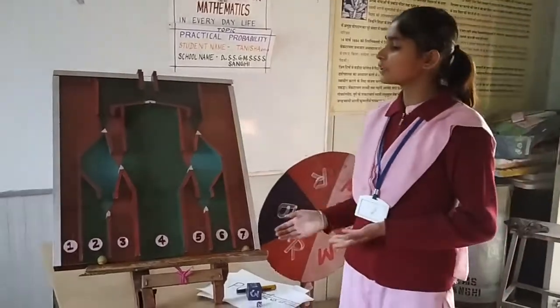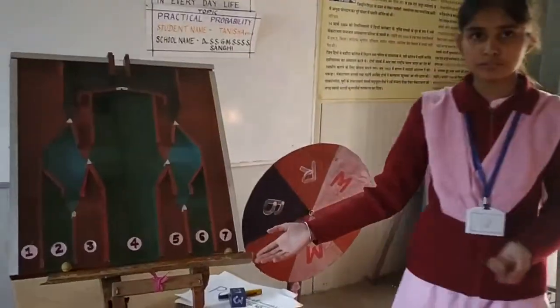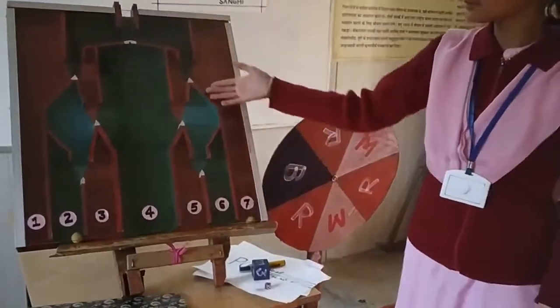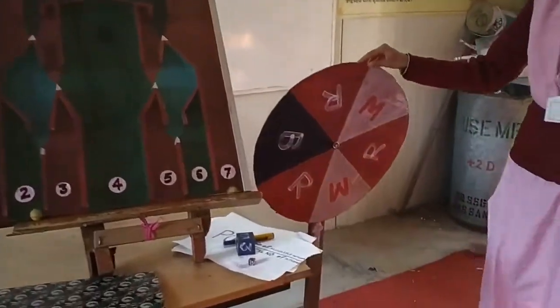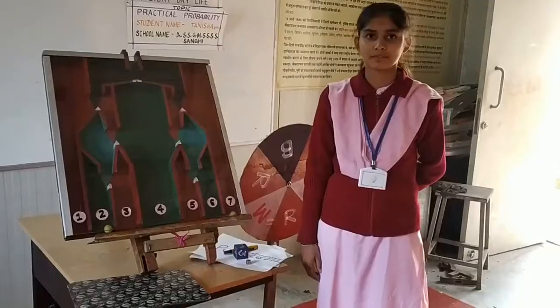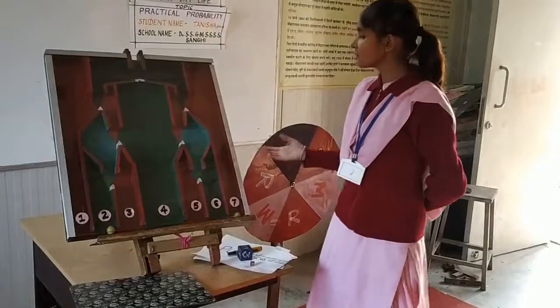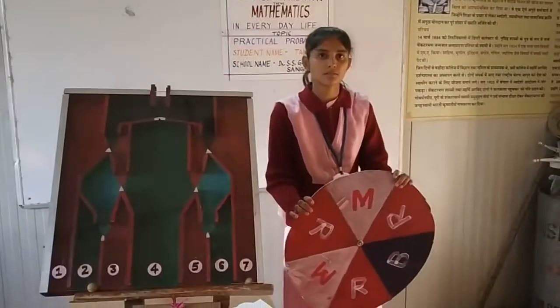My complete model is made from waste material of my school. This is a broken bench. This is a broken bench script. This is a broken screen board. My working model is the cheapest model.